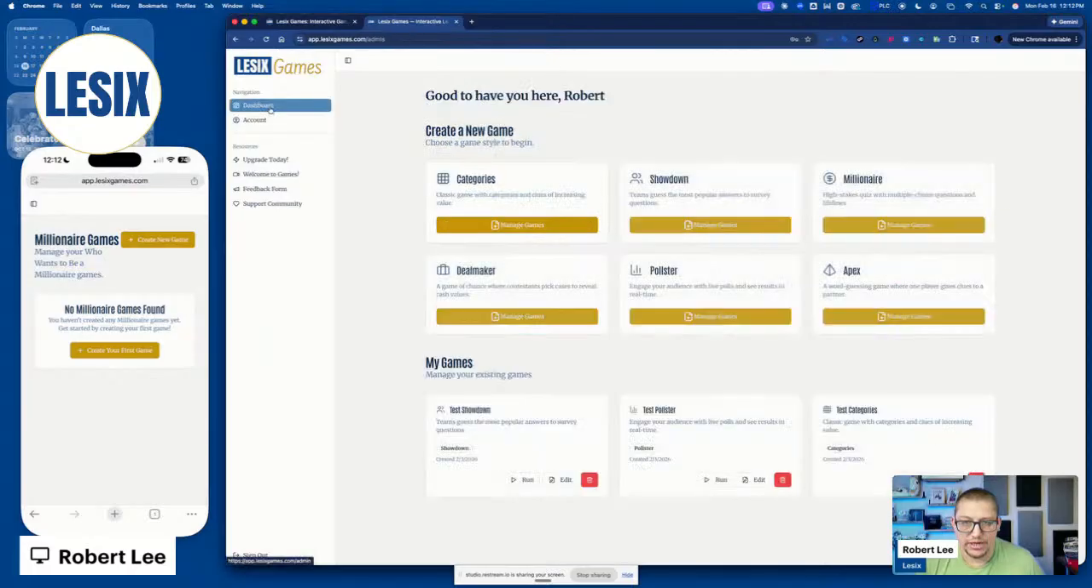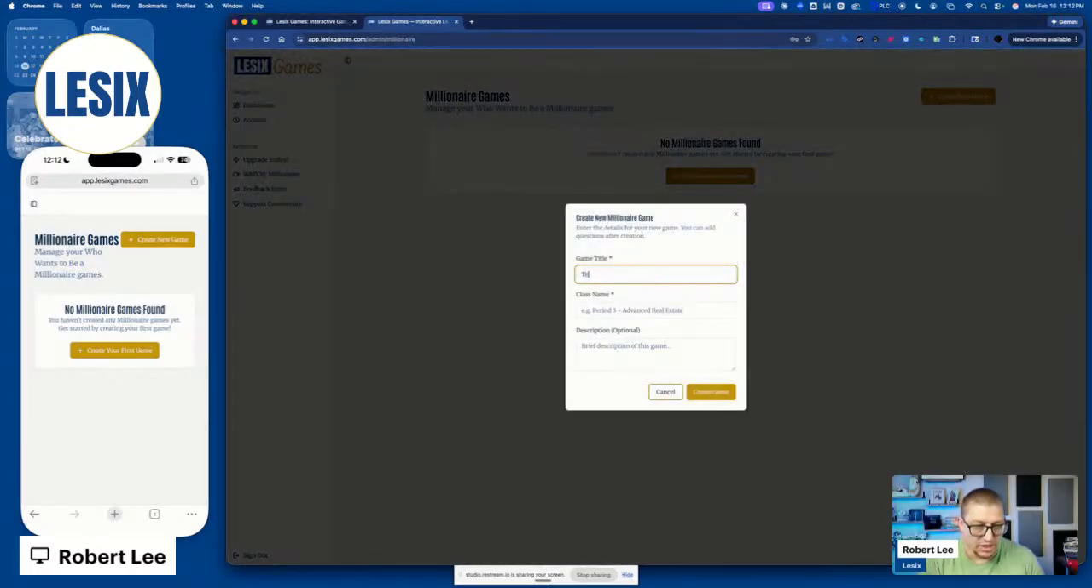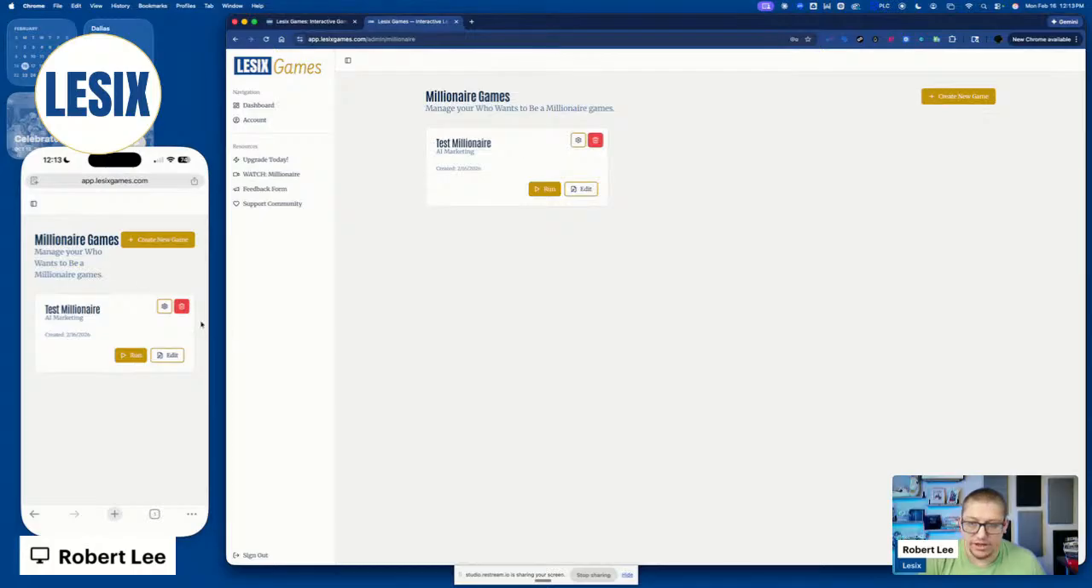I'm going to go back to my dashboard here, go to Millionaire, create my first game. I'm going to call this Test Millionaire. I'm going to call this class name AI Marketing, and I'm going to skip the description this time. Great. And you'll notice here that when I created the game, it automatically updated on my mobile device.